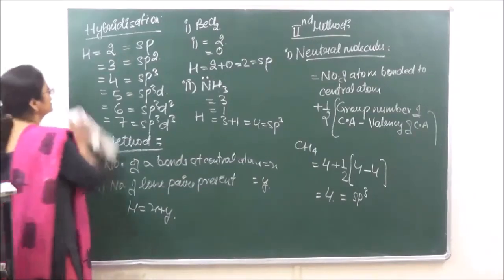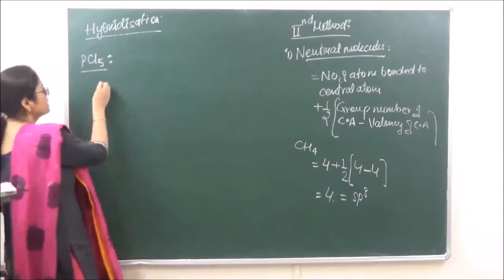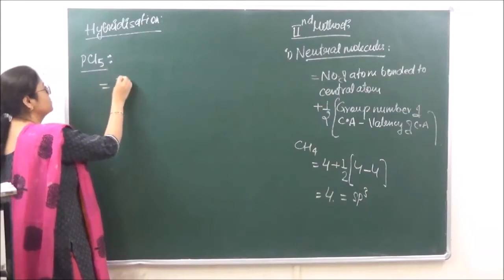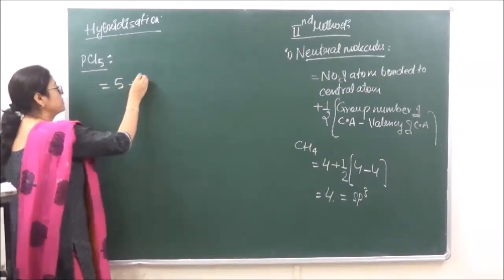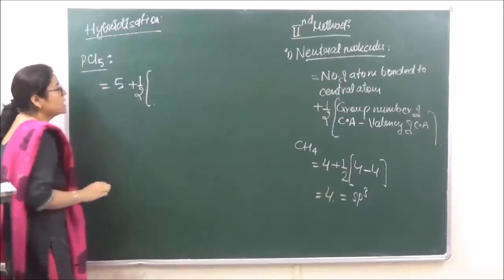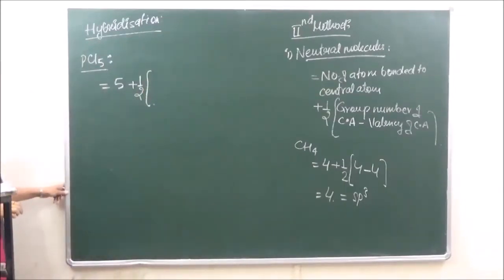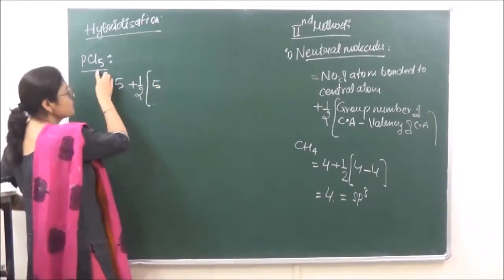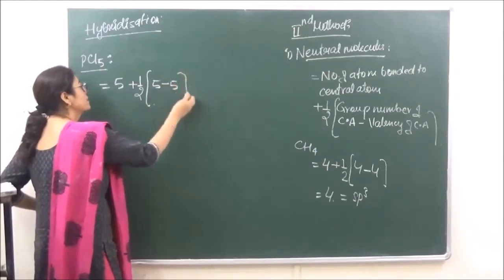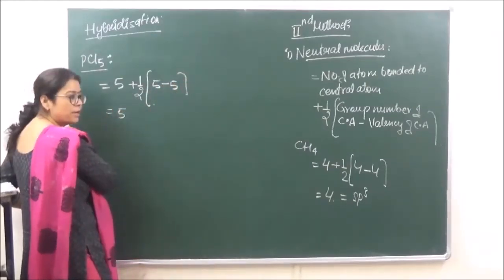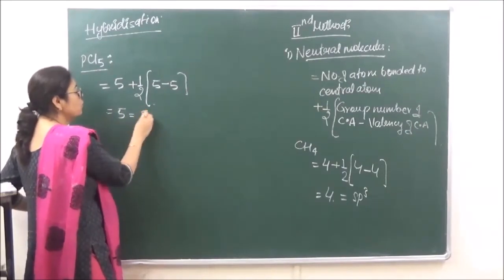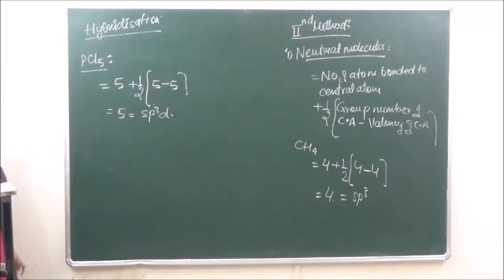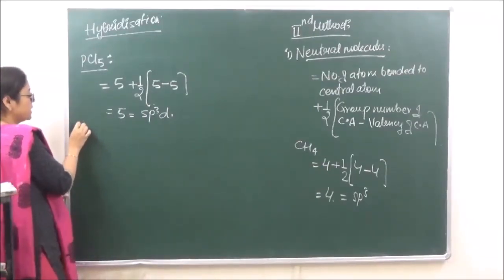Let's take another example. PCl5 का example लेते हैं. PCl5. In case of PCl5, what is going to be the number of atoms bonded to the central atom? 5. Plus half of group will be what? 15. So 15 minus 10, that is 5. Right? And what is the valency of phosphorus? That is also 5. So what is the hybridization which is coming over here? 5. And that will be equal to sp3. Got it?